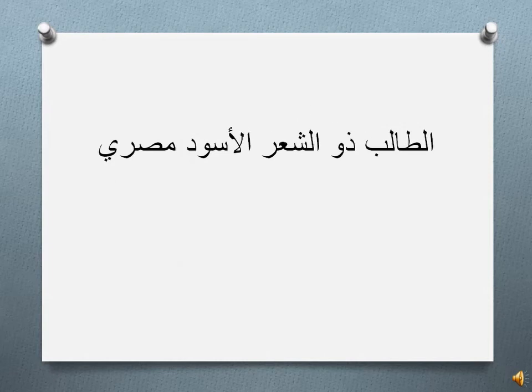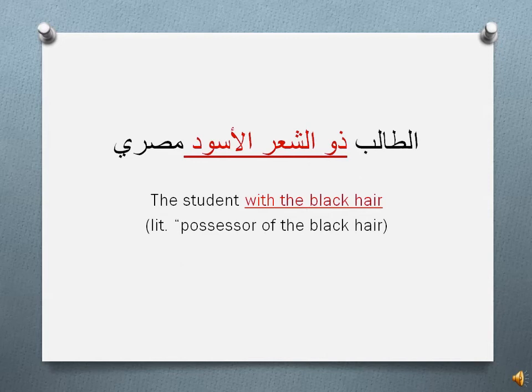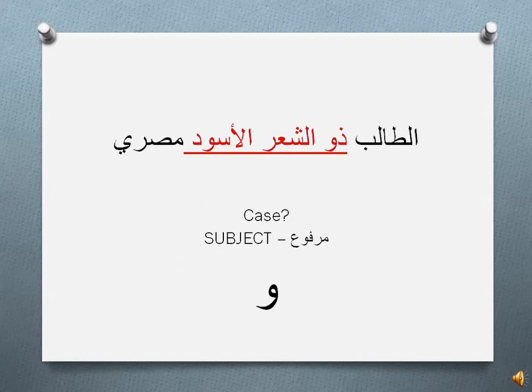Okay, so let's see some examples, right? That's what we mean there. Now, just like before, this case ending will change. So here, it's in the subject case. Why? Because it is still part of this whole compound. The student possessing the black hair. So it is still the subject, and the predicate is Masri. Let's take a look at, right? See that case? It's marfu'a because it's a subject, and that's why we use an u.